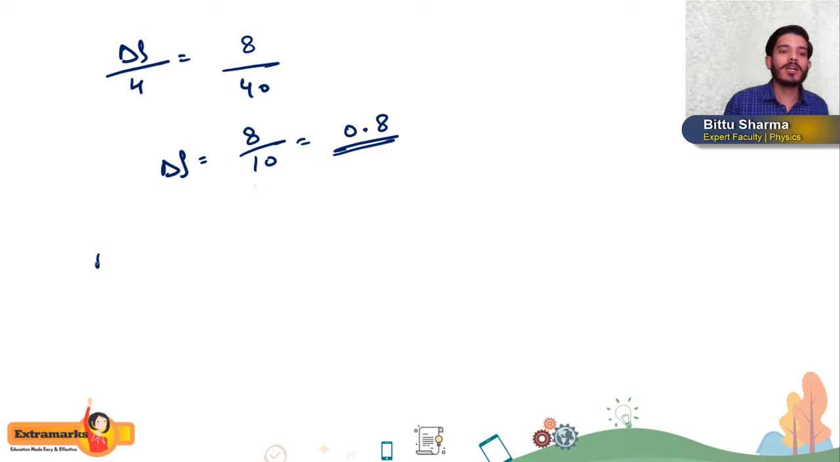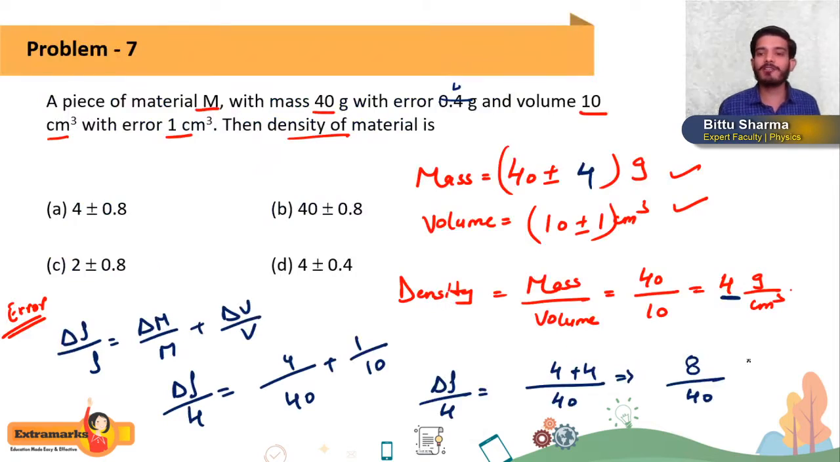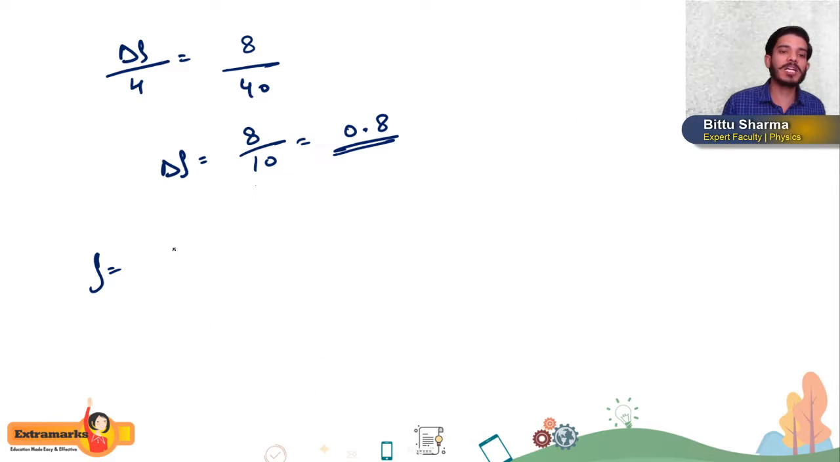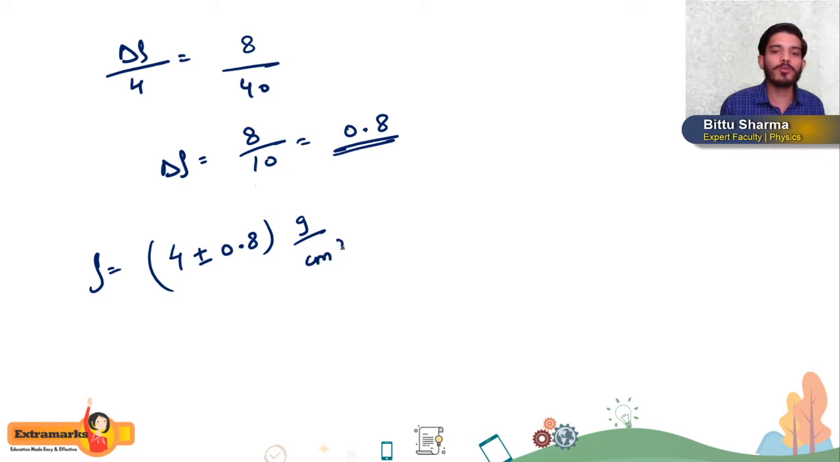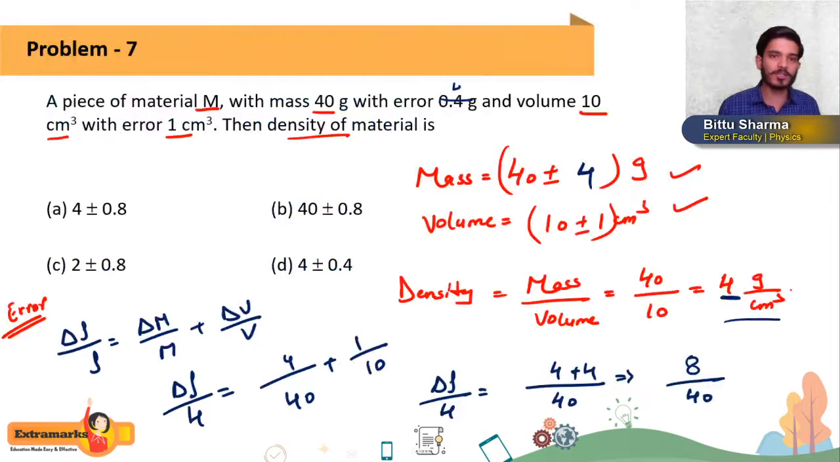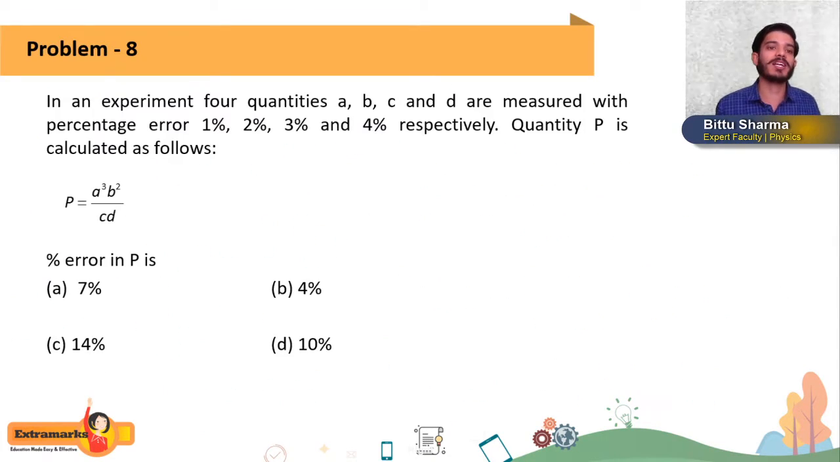I hope you are getting. Now students, density we can write as, density we got here 4 gram per centimeter cube. So 4 plus minus 0.8 gram per centimeter cube. This will be the correct answer for this question. So you can say option A, 4 plus minus 0.8 is correct answer.